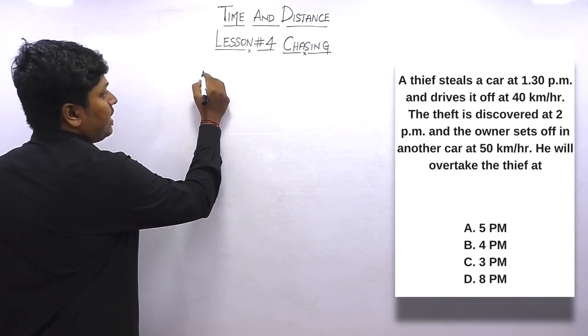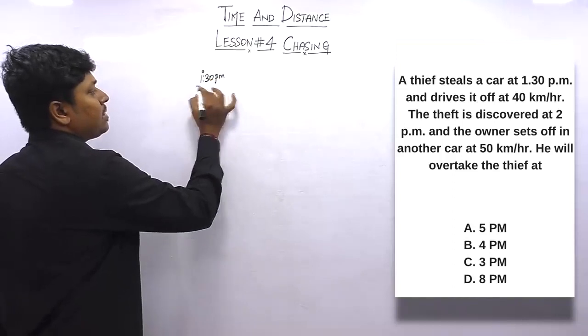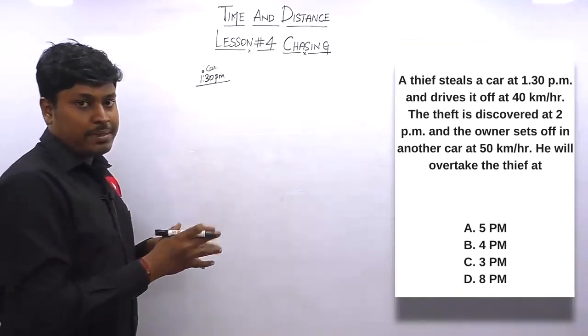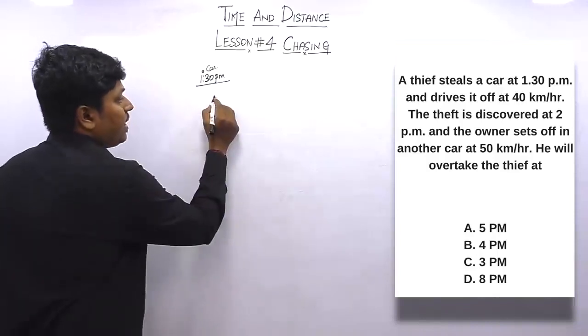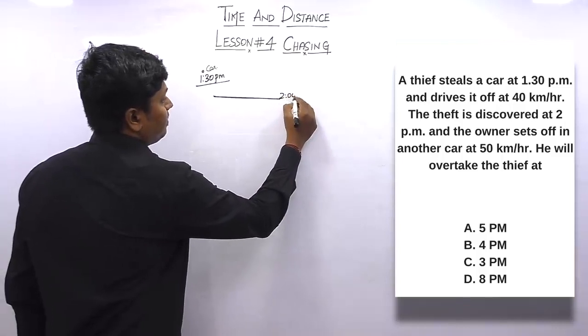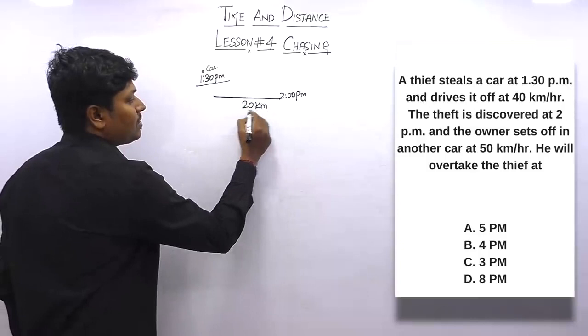Listen here. Initially at 1:30 p.m. the car is here. Let me assume that at this point, 1:30, the car is here. Now what they are saying, at 1:30 p.m. the car was stolen. Let me do one thing. In the first 30 minutes, at 2 p.m., the thief will cover 20 km. Friends, got this logic, right?